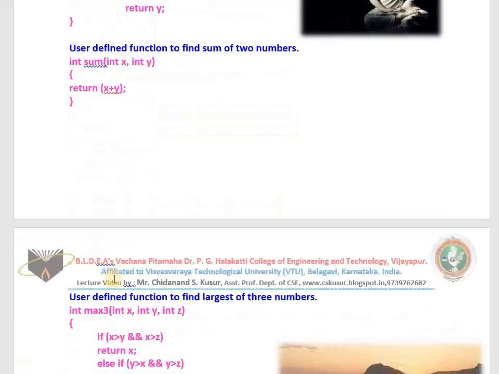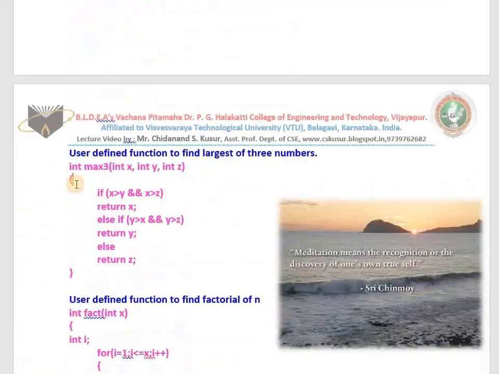See one more example. Here the program started. Here the program completed. Means the subprogram started. Subprogram completed. That means function started. Function completed. That means user defined function started. User defined function completed. This function is created by me. Who am I? Programmer. That means it is a user defined function.